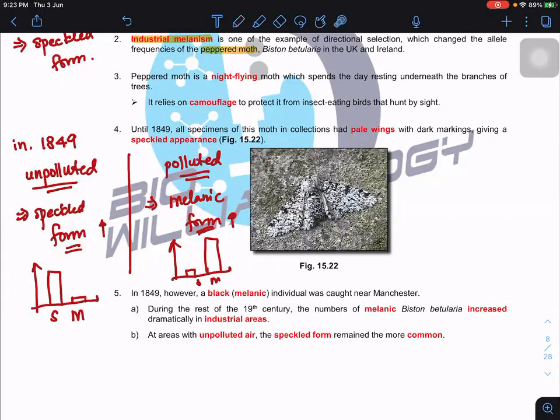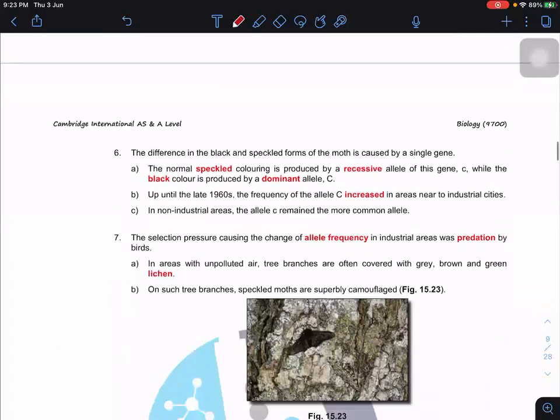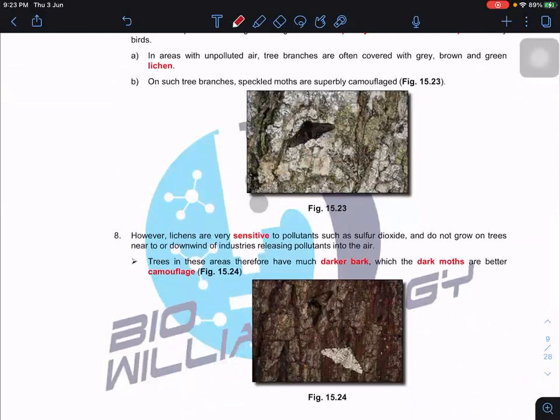So what is the main reason? Look at this tree. You can see a bit of greenish and gray color. These are covered by an organism called lichen. This lichen is sensitive to pollution, so pollution will kill them. Looking at these two diagrams, this tree is covered by lichen. This is the unpolluted area, so the tree continues to be covered by lichens.